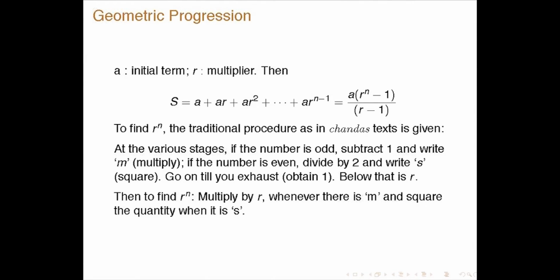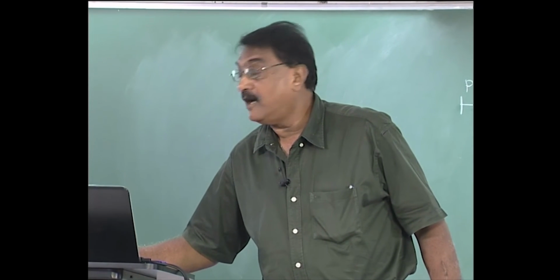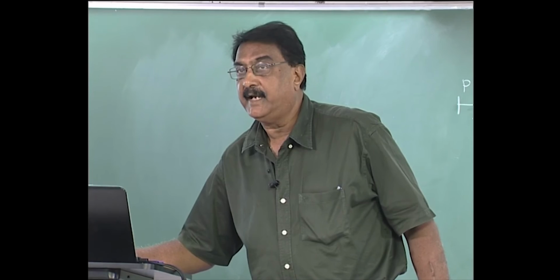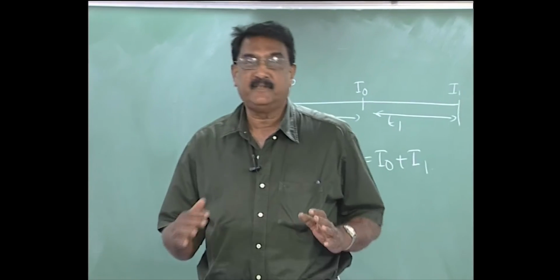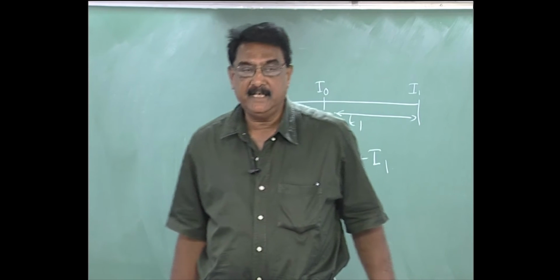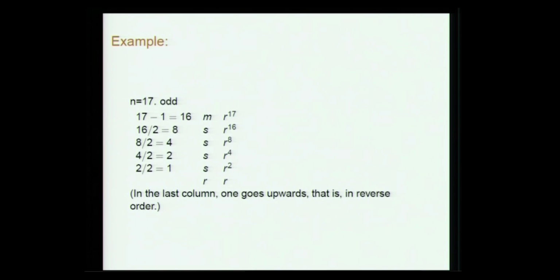So, this was nicely explained by Professor Srinivas yesterday. This is the optimal method of finding the nth power of a number. Suppose the number of terms is 17. Then 17 is an odd number, so 17 minus 1 is 16; you write m. Then 16 is divisible by 2, giving 8; you write s. 8 is divisible by 2, giving 4; you write s. 4 is divisible by 2, giving 2; you write s. And 2 is divisible by 2, giving 1; you write s. So you have got 1, and then below this you stop, okay, r.